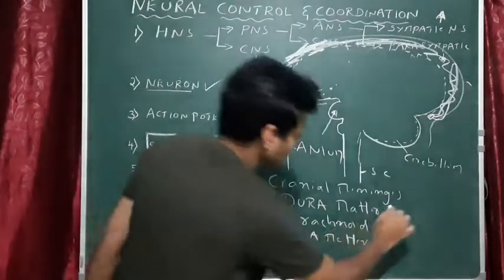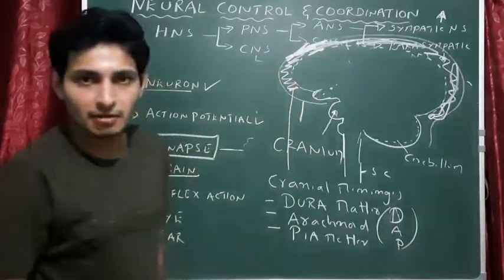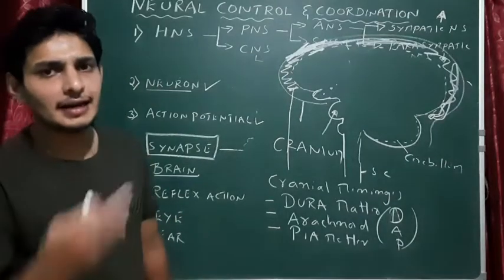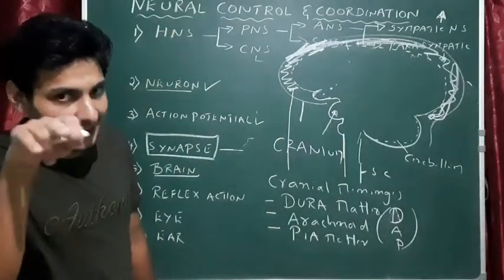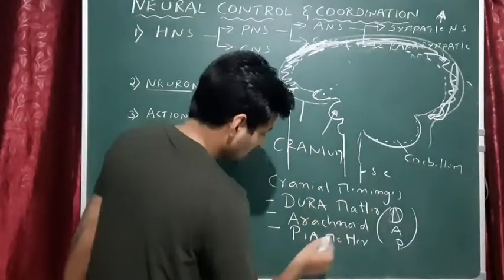How do you remember this? D-A-P, DAP. From outside to inside, DAP: dura mater, arachnoid, pia mater. You may get a question to arrange it. So don't forget, note this point.